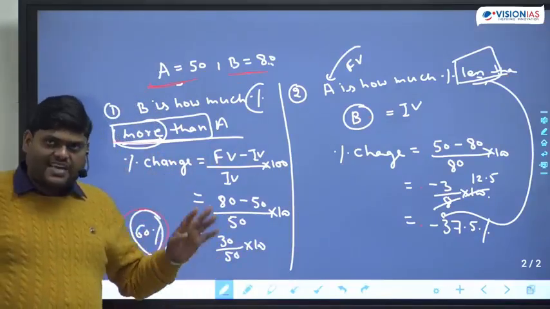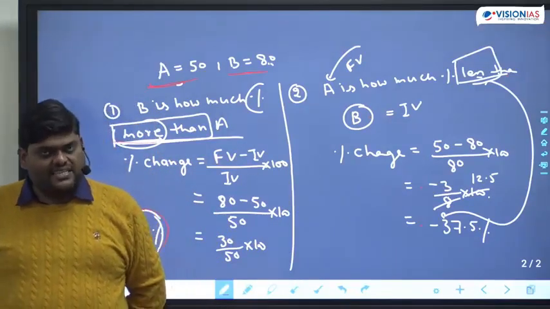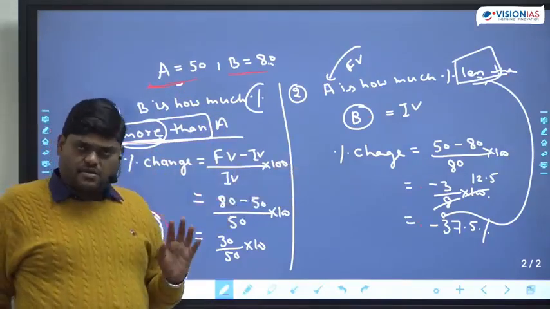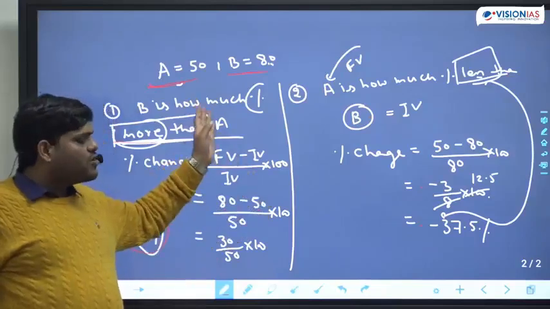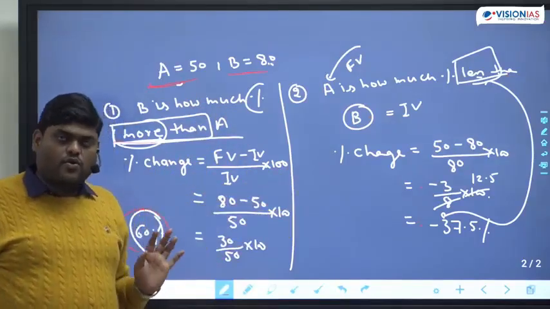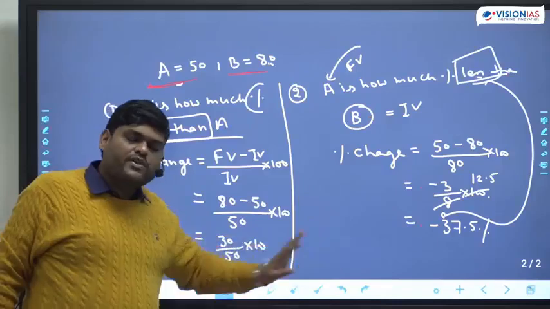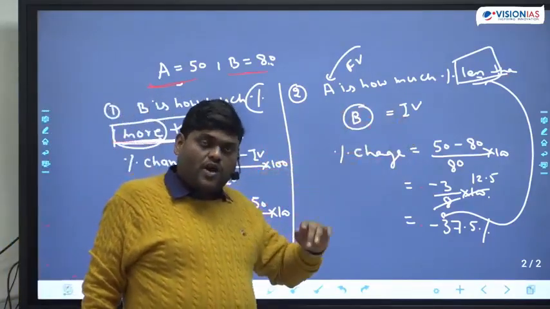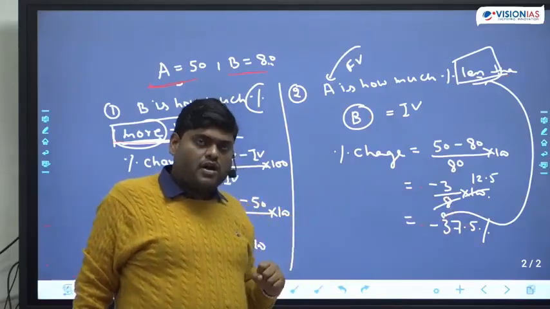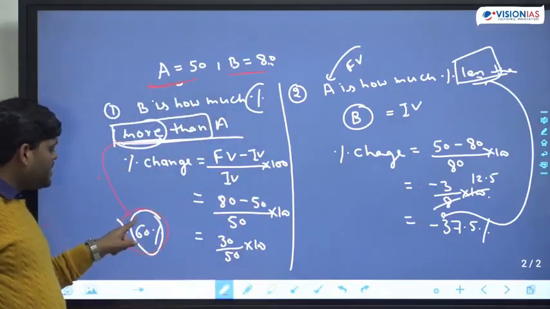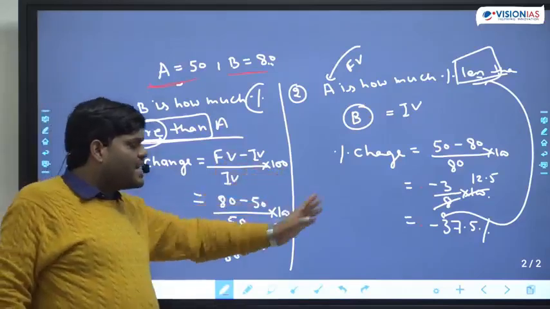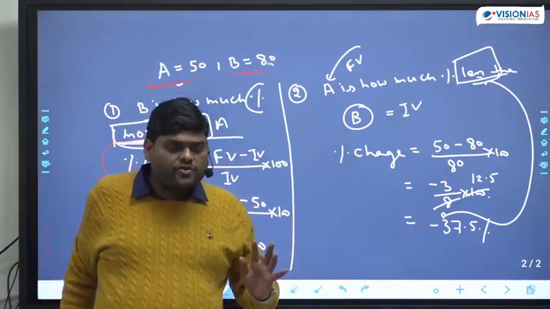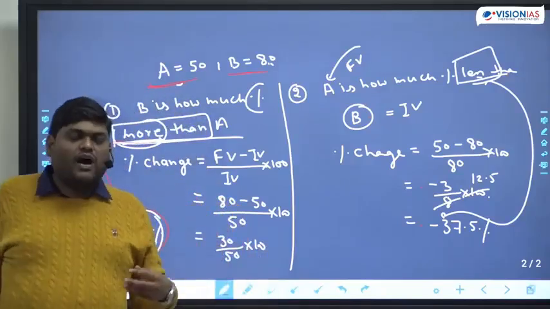So please take 2-3 minutes. Understand the concept. Look, they are not going to ask this question in the examination, with A equal to 50 and B equal to 80, find the answer. No. But this concept they are going to ask, to understand whether I am able to find the initial value and the final value, and whether I am able to connect this concept: if it is more than, positive will come; if it is less than, negative will come. If you are able to connect all the concepts, that means you are done. But if you are not able to connect the concept, let me know. I will try to explain.